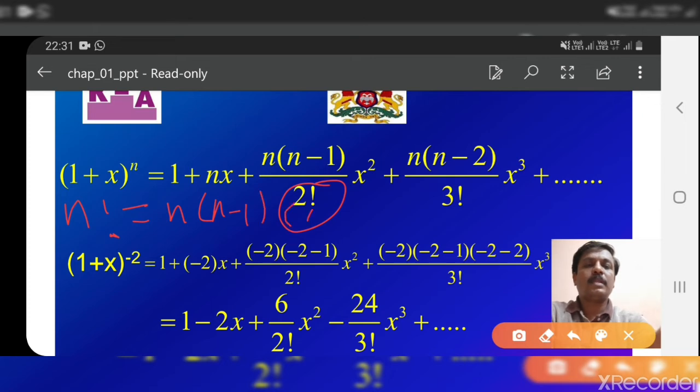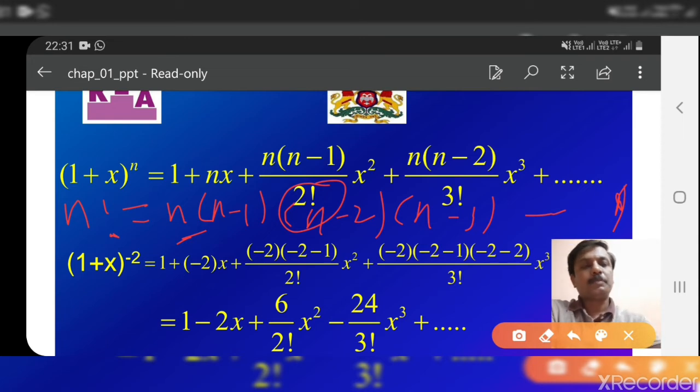into n minus 2 into n minus 3 and so on up to 1. We go on decreasing the value of n by 1 until we reach 1. So this product is called n factorial. So here 2 factorial means 2 into 1, 3 factorial means 3 into 2 into 1, 4 factorial means 4 into 3 into 2 into 1, that way.